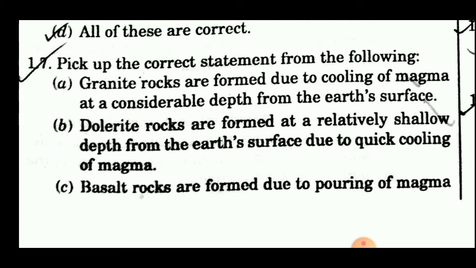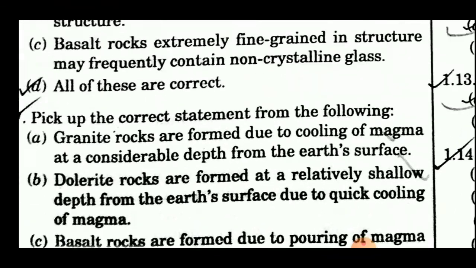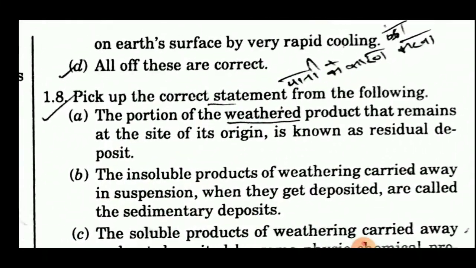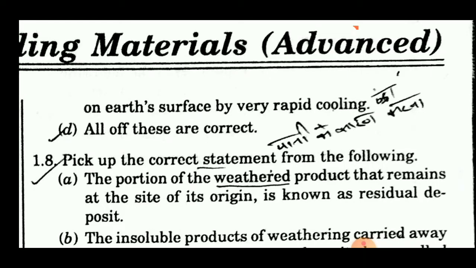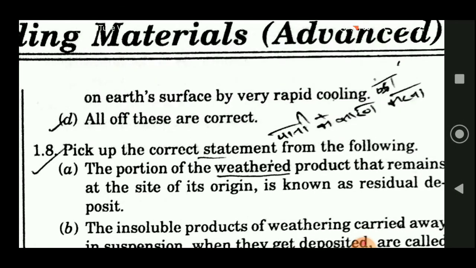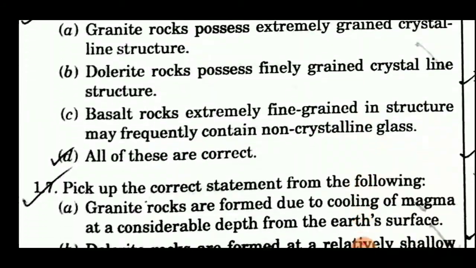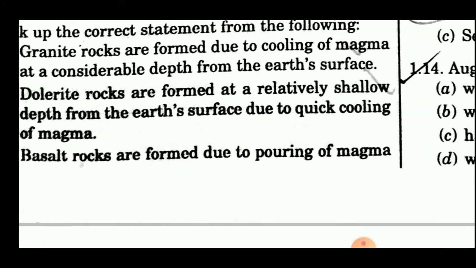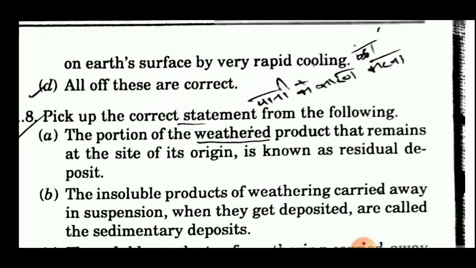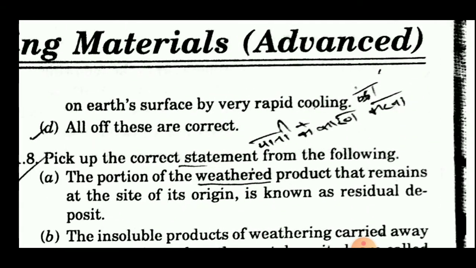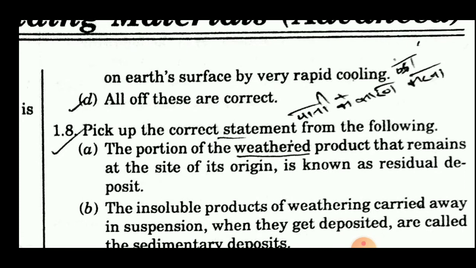Option C is, basalt rocks are formed due to pouring of magma on earth's surface by very rapid cooling. And fourth option is, all of these are correct. The answer of this question is all of these are correct.